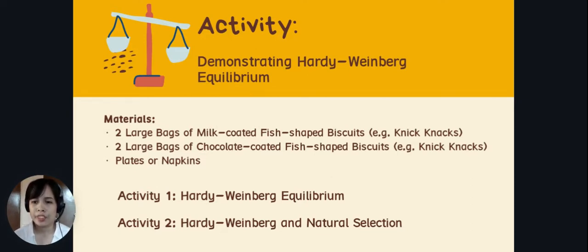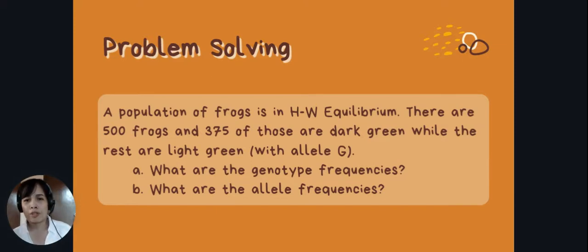In order for the frequencies to remain stable over multiple generations, you can go back to the different assumptions. So again: no natural selection, no mutation, random mating, no migrating, and also, the last one, I forgot. Okay, now you already know the different equations and the different assumptions to consider in a Hardy-Weinberg